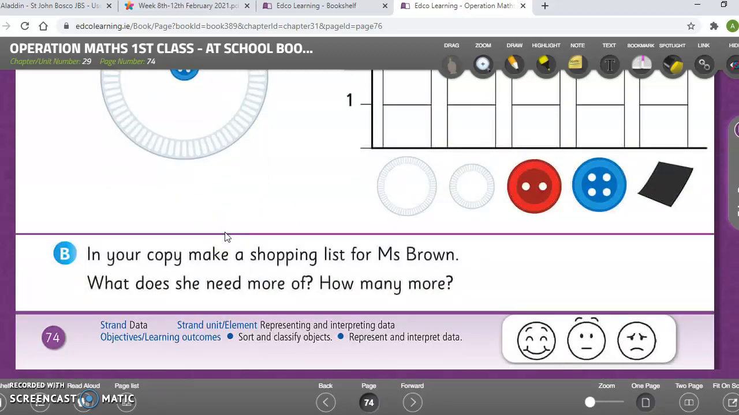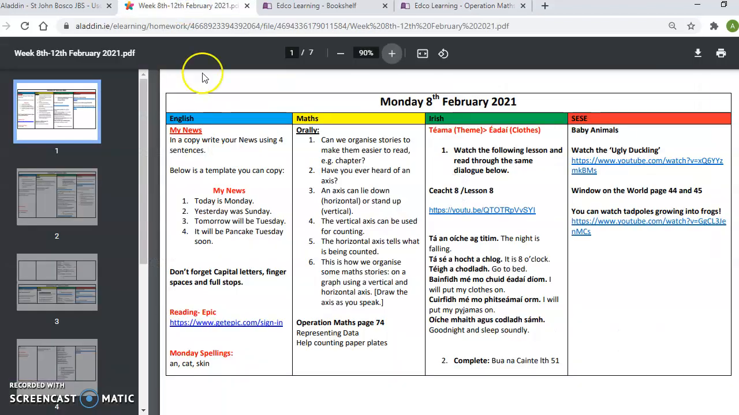And then part B, in your copy, make a shopping list for Mrs. Brown. What does she need more of and how many more? So you try that part as well in your copies. So that's for maths today, everybody. And when you have that complete, you can move on and do some Irish.